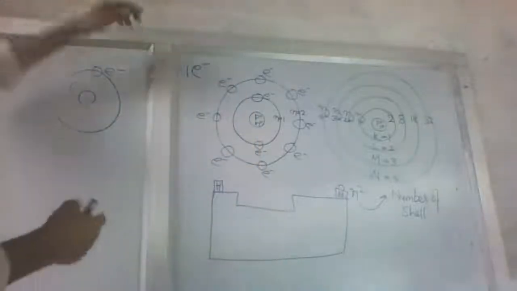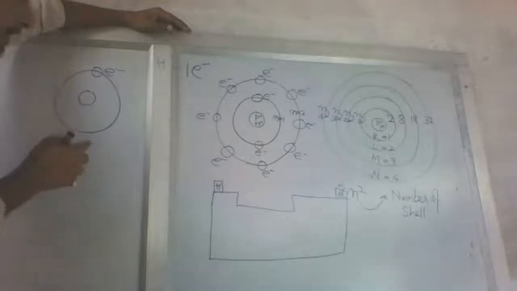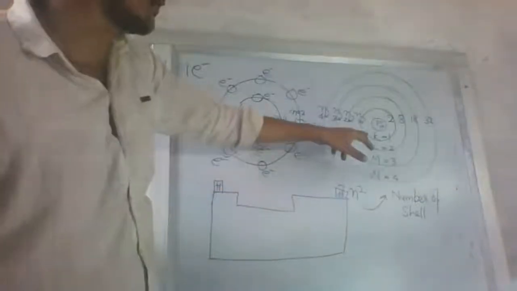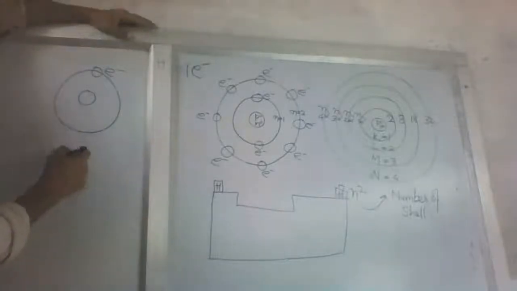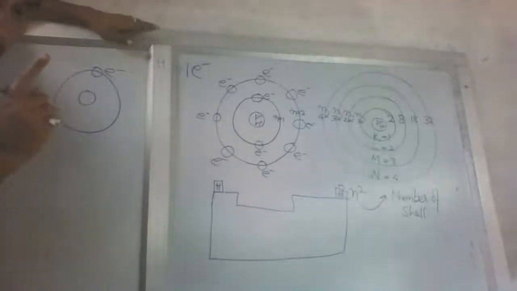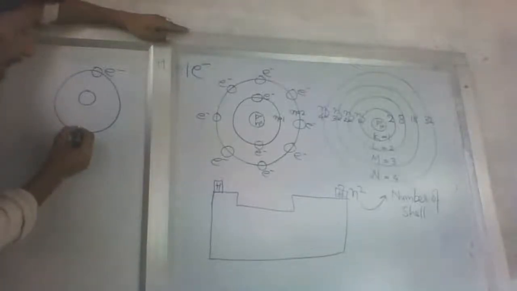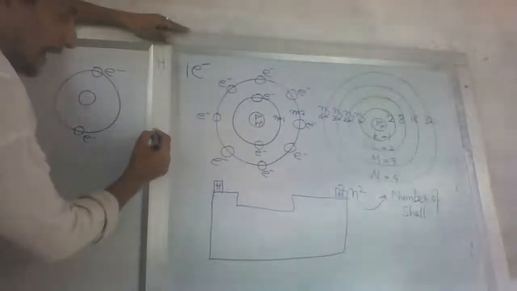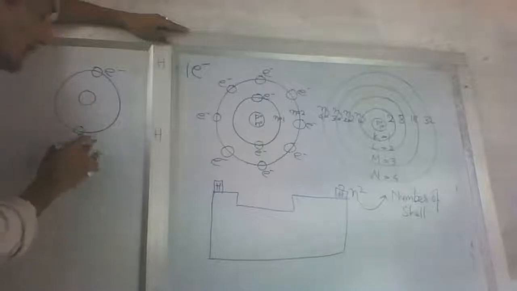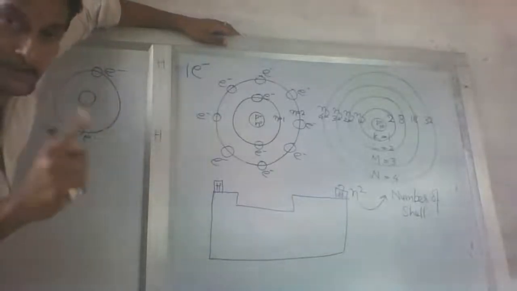Here in the hydrogen, this is an electron. The maximum number of electrons possible in the first shell is 2. For making it stable, it needs one more electron. It means if hydrogen would have one more electron, then it would be stable. Hydrogen itself, when it is having only one electron, is said to be nascent hydrogen.